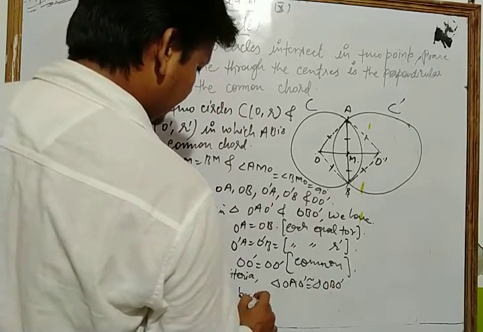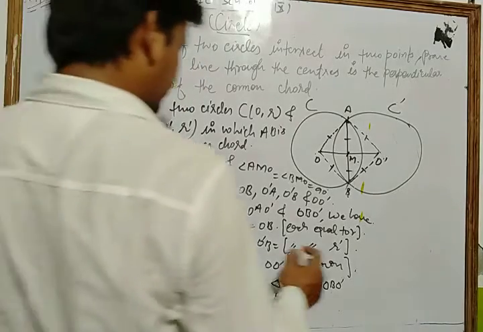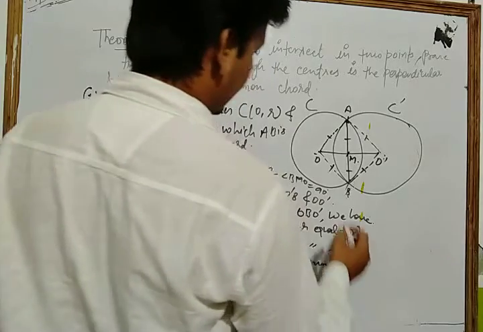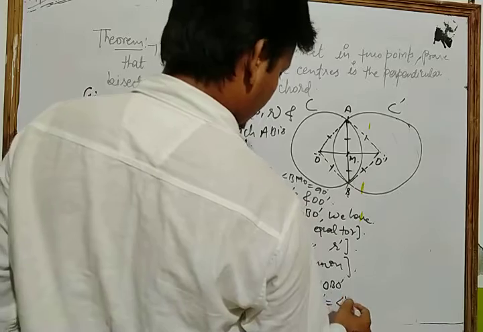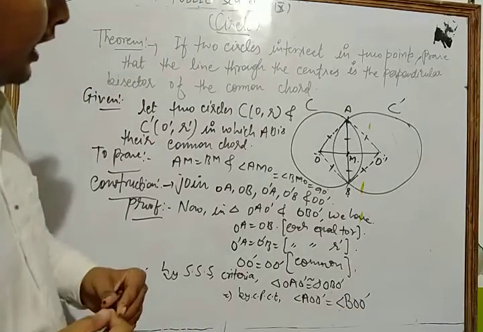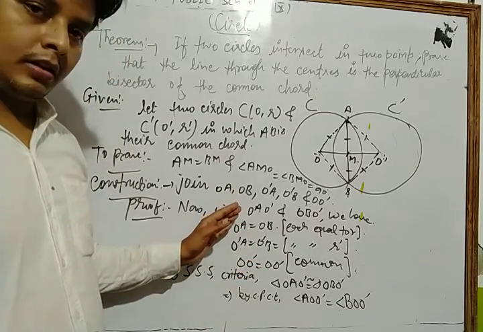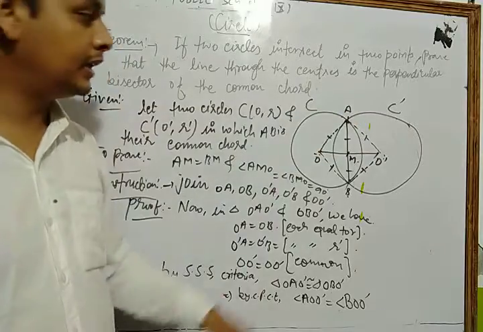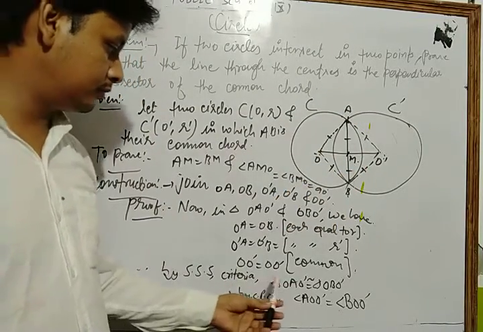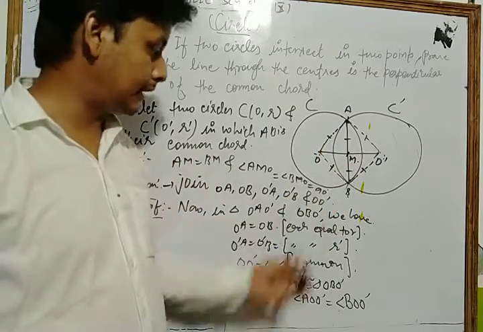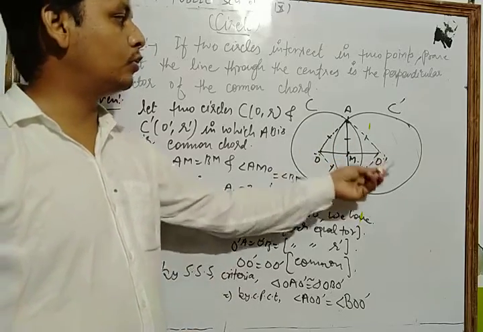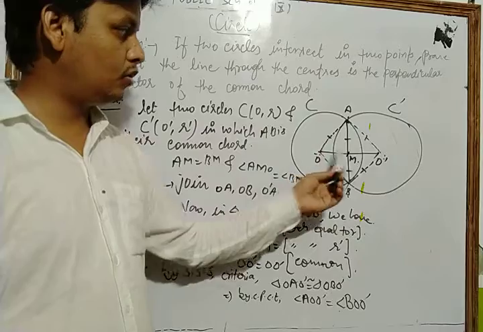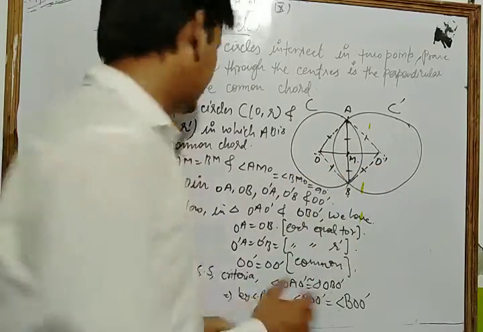So by CPCT, angle AOO dash is equal to angle BOO dash. Now let's see.